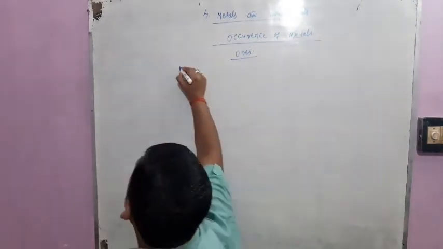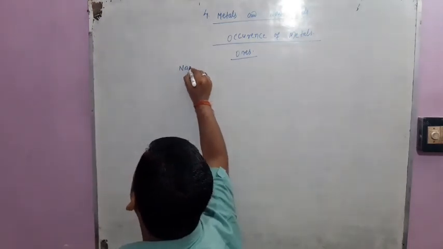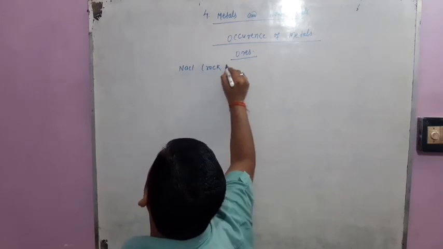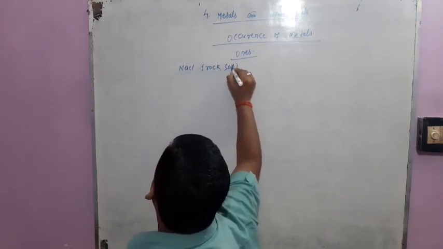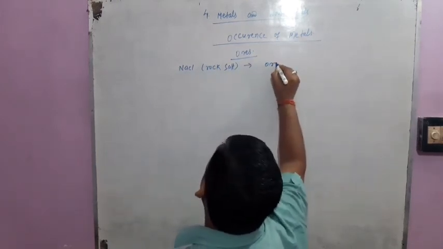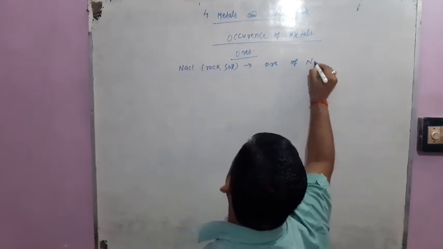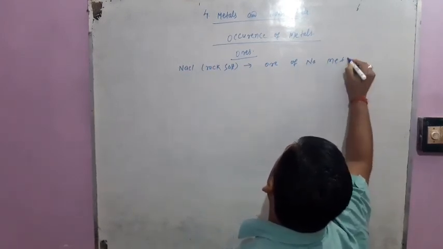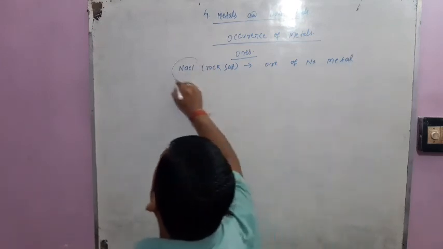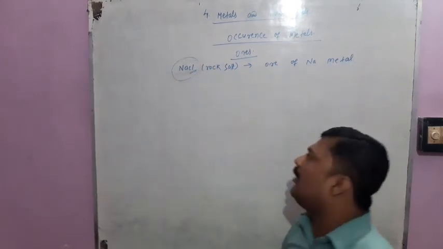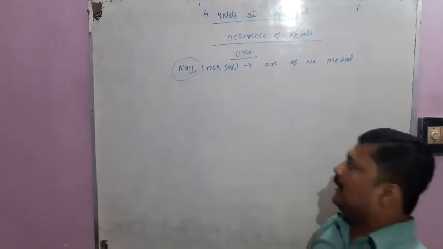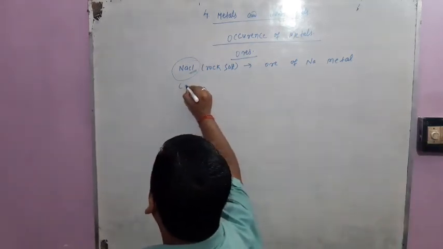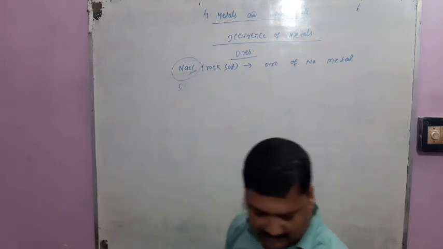For example, the ore of sodium chloride is named rock salt. Ore of which metal? Sodium metal. That is found in which form? Chloride form. Another example of calcium.